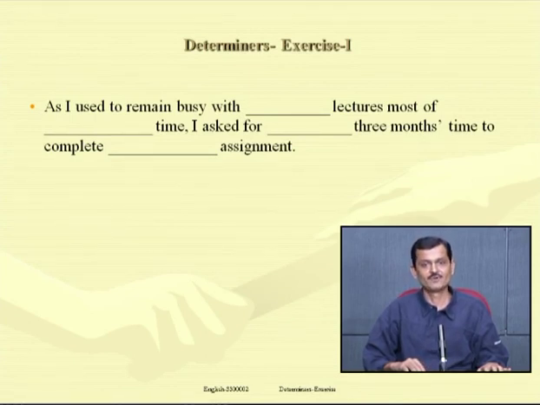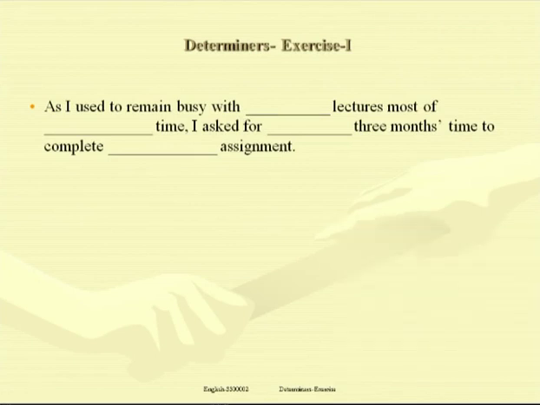I asked for a 3 months time to complete the assignment. Article a will be there before 3 months time to complete the assignment. Which assignment? The assignment that Jack's boss had given to him. That's why the assignment, particular assignment.